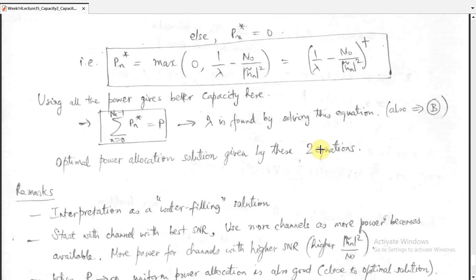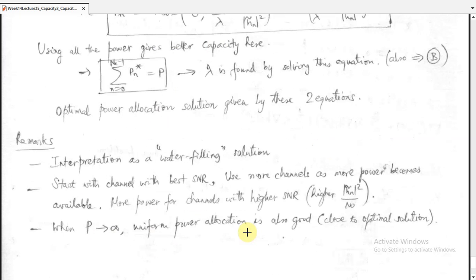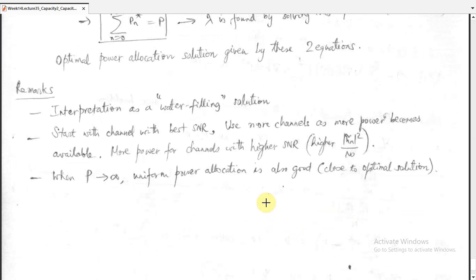So the important point here is that we have this equation. How to interpret this water filling solution? Start with the channel with less SNR, and use more channels as more power becomes available. More power goes to channels with higher SNR. It means that where we have higher SNR, we give more power to those channels or subcarriers. When P goes to infinity, it is better to have uniform power allocation, which also goes to the optimal solution.